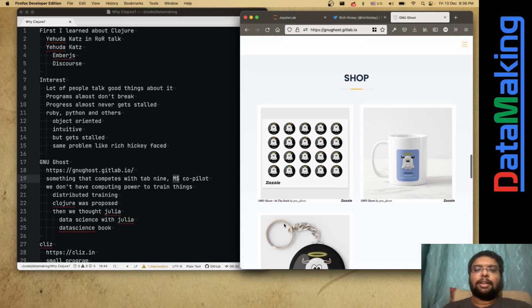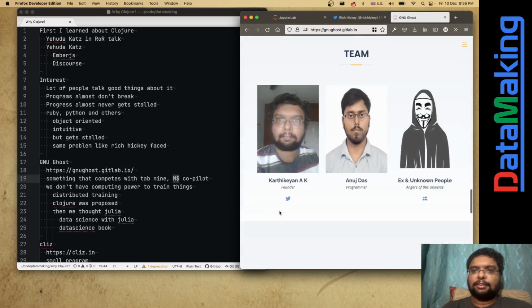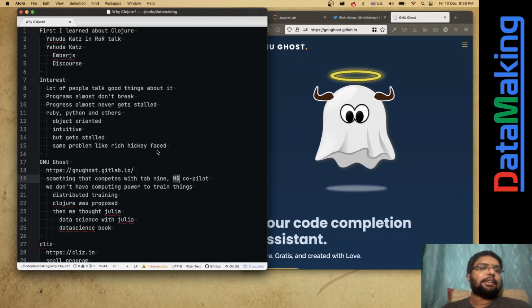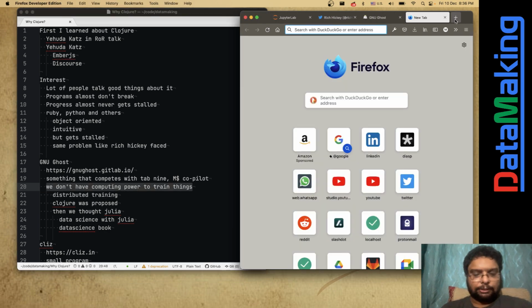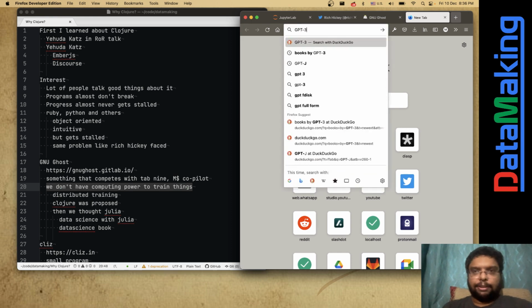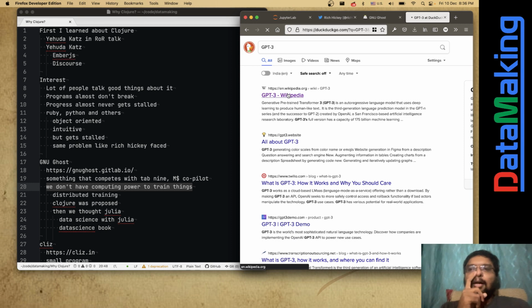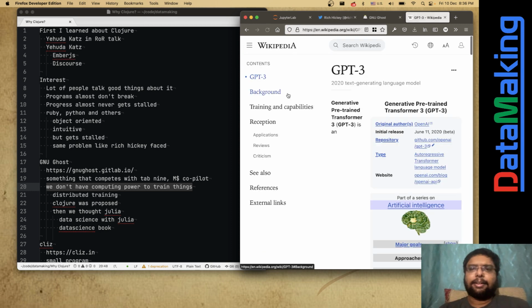The problem here is we don't have the computing power to train something like GPT-3 or GPT-2. There is GPT-J available. I'm not saying no, but I think we talked about it before we knew about GPT-J.